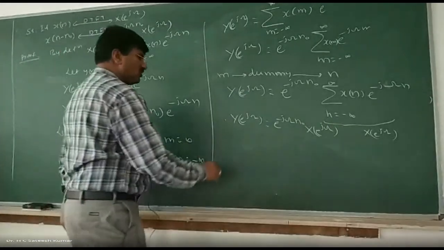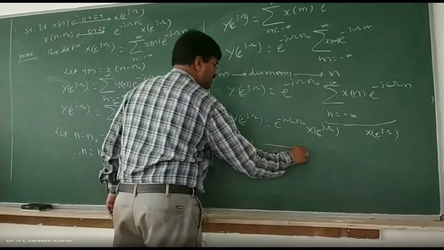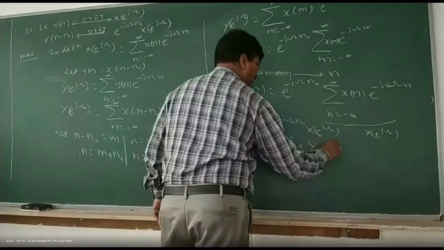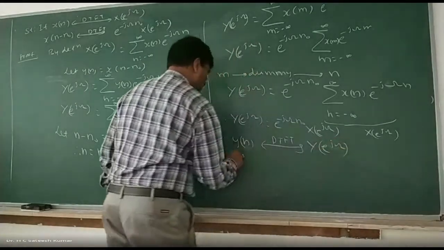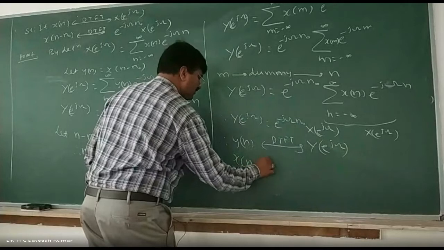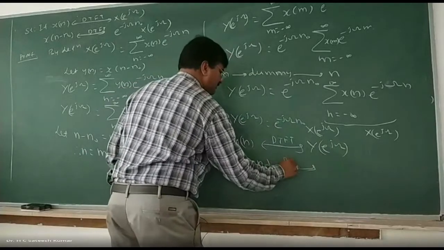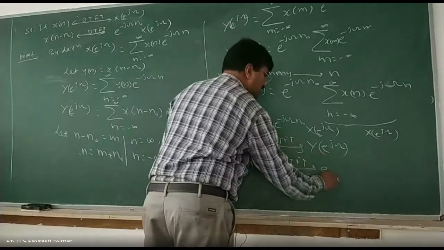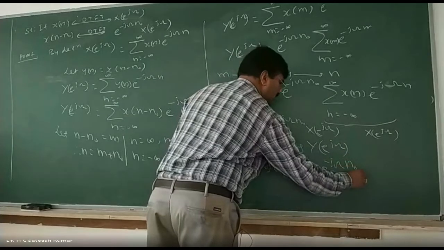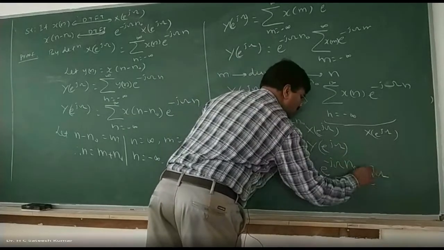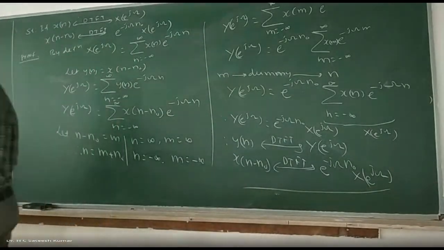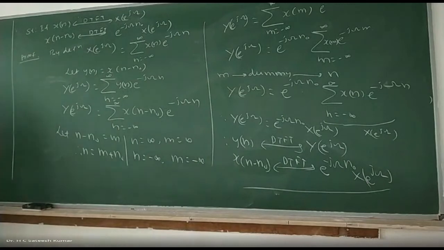So, therefore, y of n has DTFT y of e to the power of j omega. Substitute for y of n: y of n is nothing but x of n minus n naught, which has DTFT y of e to the power of j omega, and y of e to the power of j omega is e to the power of minus j omega n naught into x of e to the power of j omega. That is the proof for the time shift property, right? Now, let us go for one more property.